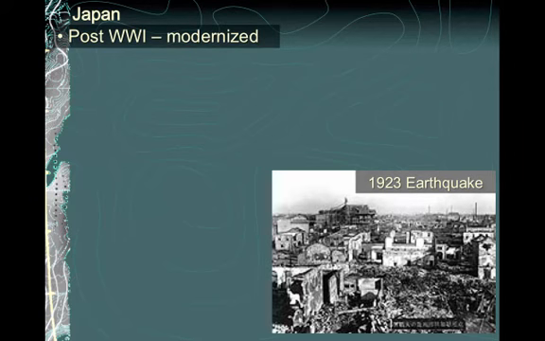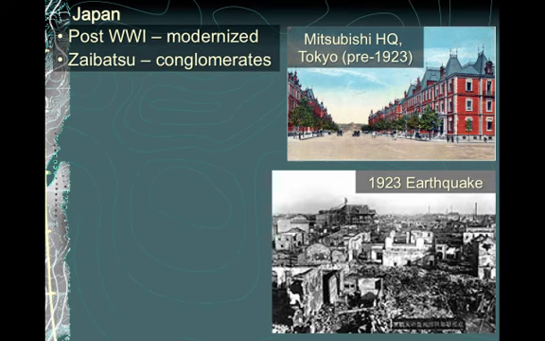One thing that was unique to Japan was the zaibatsu, these privately owned industrial empires that acted as conglomerates, where you have two or more businesses working together. One of the more famous ones that's still known today is Mitsubishi, where they develop cars, aircraft, plastics, and many other goods.